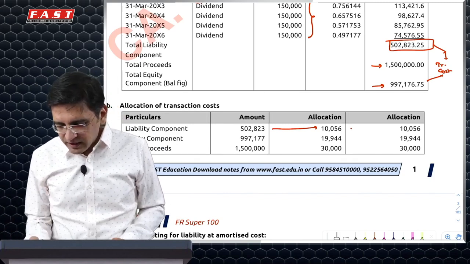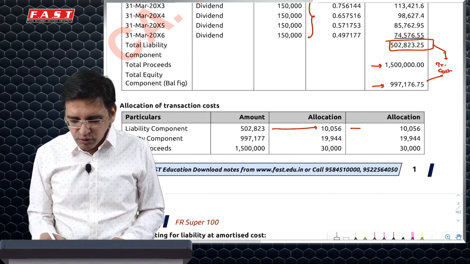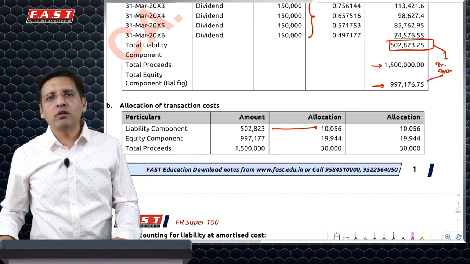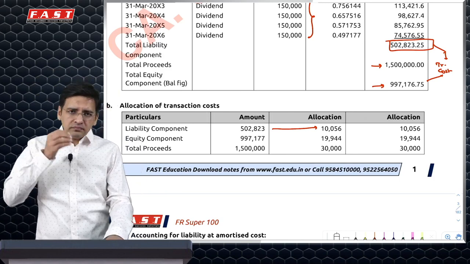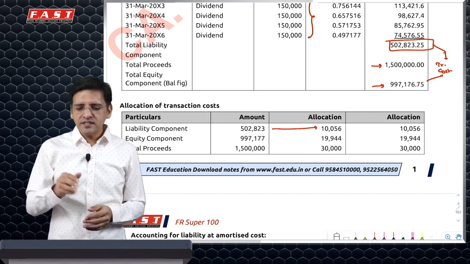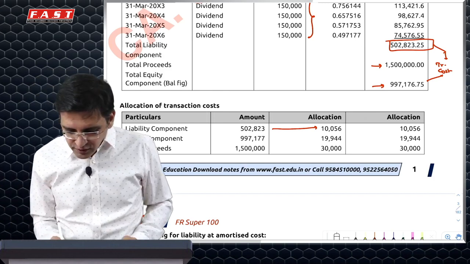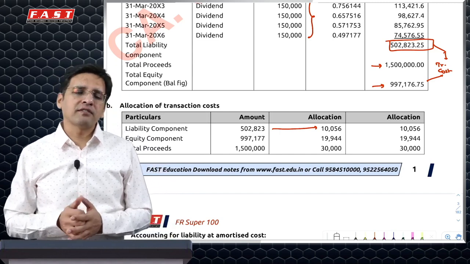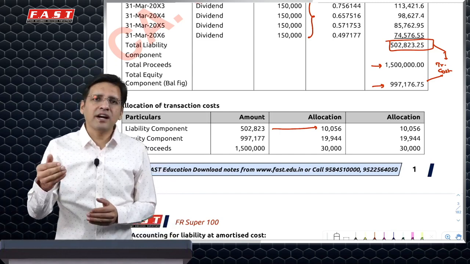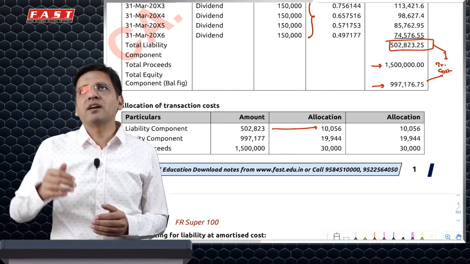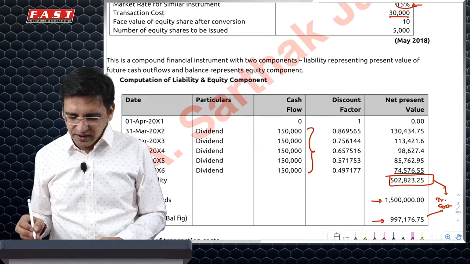Hence your net liability would then be 502,823 minus 100,056. In order to ensure that your future 1,50,000 rupees payment for the next 5 years discounts to 502,823 minus 100,056, you will have to recompute an effective interest rate, because by discounting it at 15%, you will get 502,823. I want to get a little less than this, so I'll have to increase my effective interest rate.